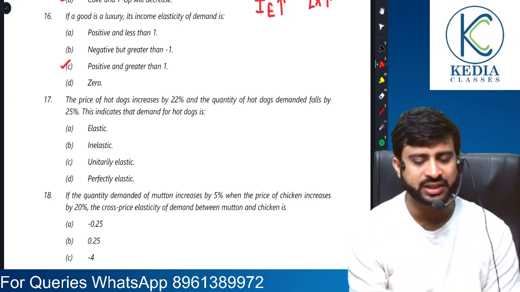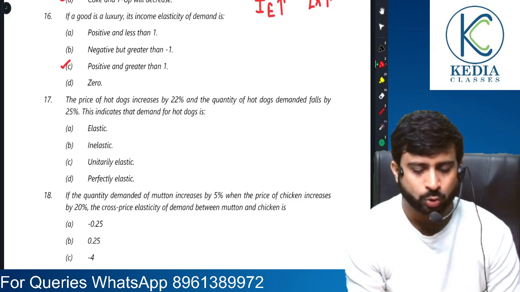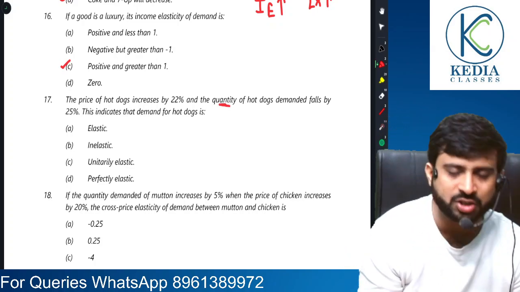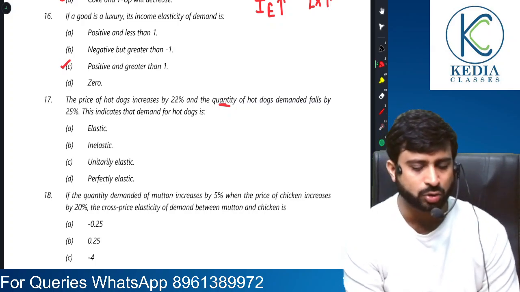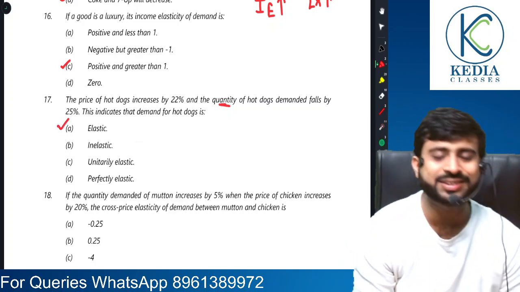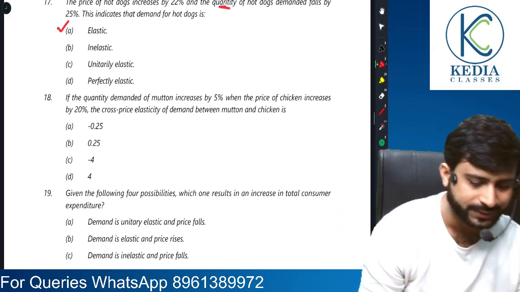Next, the price of hot dogs increased by 22% and the quantity of hot dogs demanded falls by 25%. So quantity changes by a greater percentage. It is a case of elastic demand, because quantity changes by a greater percentage. It's an elastic demand case.